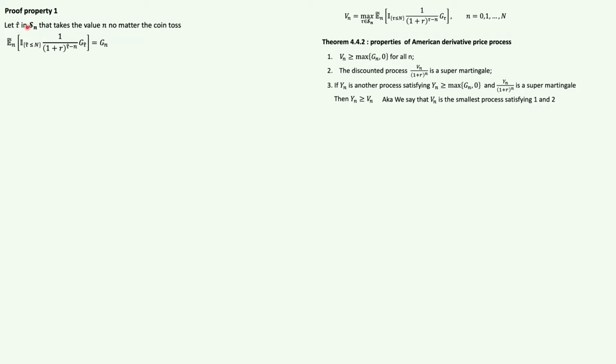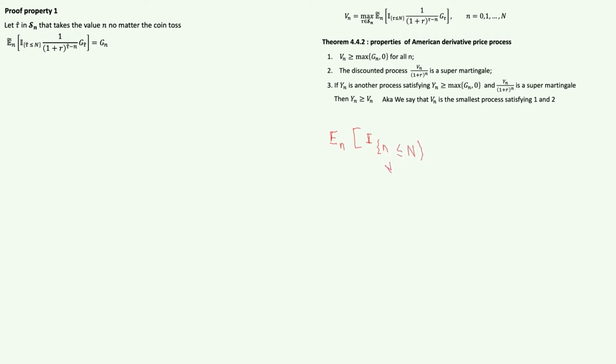So because theta hat always takes the value of n, we just need to replace theta hat here by the value n, right? And when we do that, we find essentially Gn, and that's very simple to see. I'm not sure if I should show this, but let me just show this very quickly. So essentially, this is just equal to the expected value at time n of the indicator function, and since theta hat is always equal to n, this is n less than or equal to capital N, and this is true.